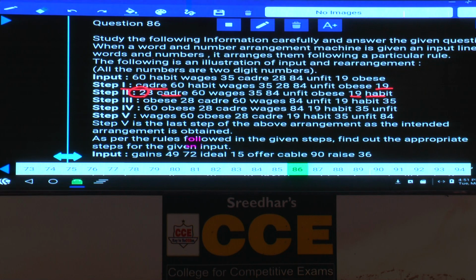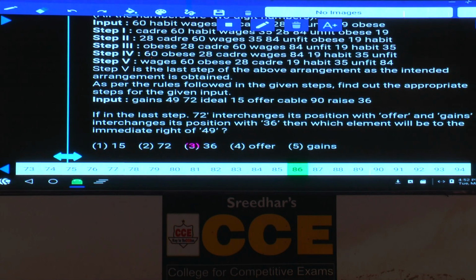Hence, in the first step, word and number, left and right. Next, number and word, left and right. Next, word and number, left and right. Next one, word, number, next number. Next one, number, next word. Next again, word and a number. Now this is how these words and numbers were arranged. Now this is about question numbers 86 to 90. All these 5 questions are based on the same pattern.